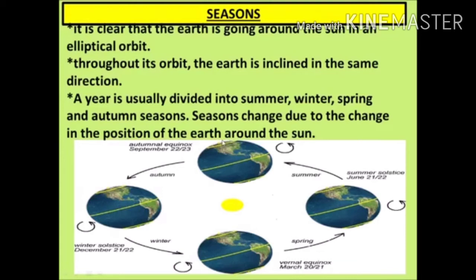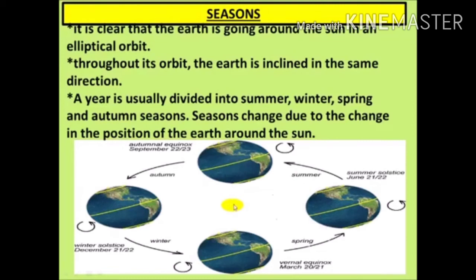As you are seeing in the diagram, this is how earth is moving around the sun, that is revolution. So whichever part is in front of the sun will have summer, and the opposite part will have winter or spring. It depends on how the rays of the sun fall on the earth. Where the straight sun rays are falling, that part comes in front of the sun.